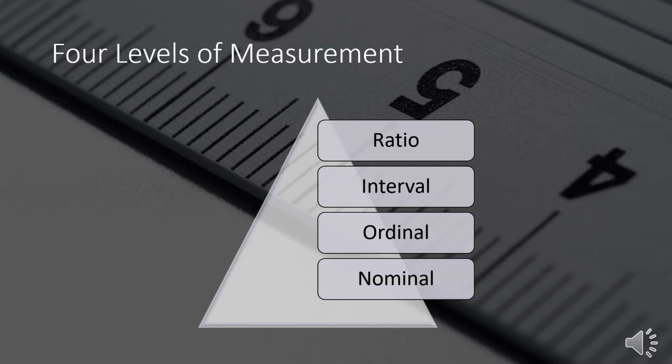These levels of measurement have a distinct pecking order. Nominal data is at the bottom of the chain of command, and ratio data is at the top. Ratio level data is the most complex and allows us the most flexibility in terms of what statistics can be performed using this type of data. Nominal level data, in comparison, is the least complex and allows for the least flexibility in terms of the statistics that we can use and perform using this type of data.